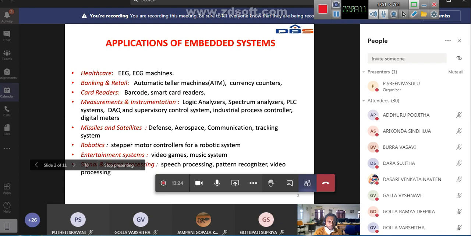That is another important application of the embedded systems. So healthcare is one of the important areas where embedded systems are commonly used.